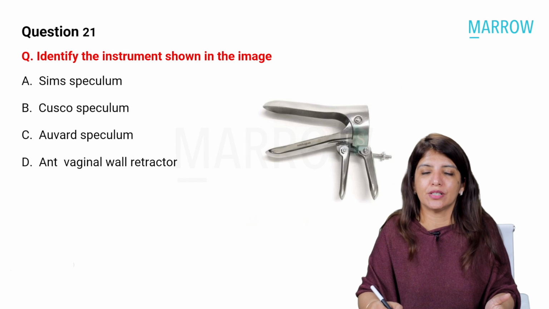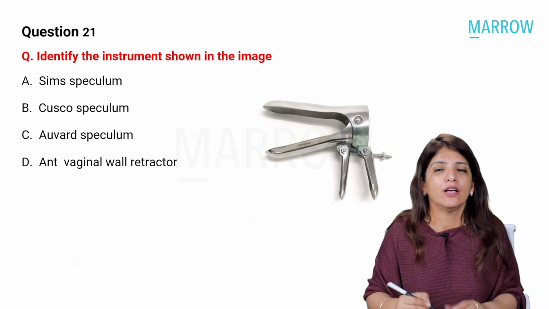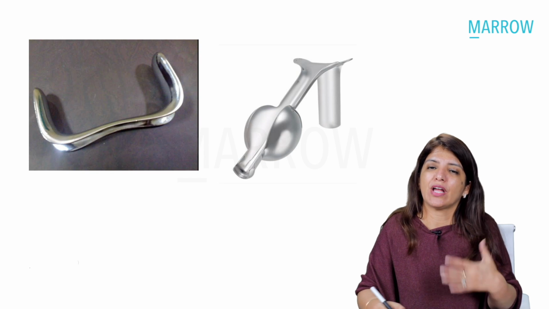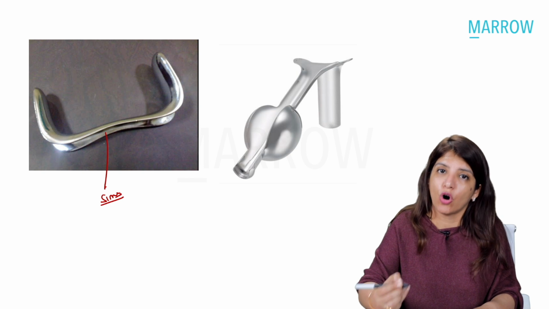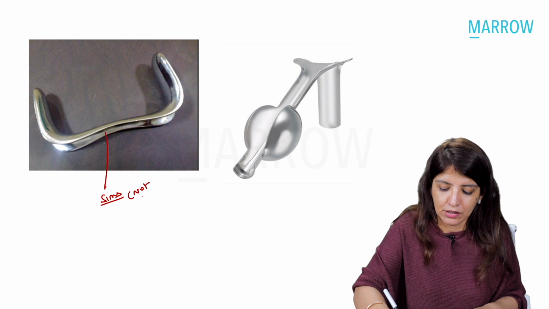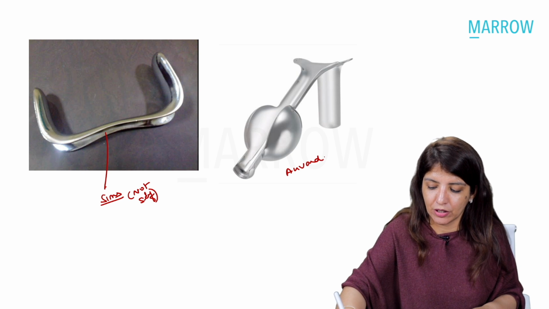Identify the instrument shown in the image. This is very simple, that the instrument is a Cusco's self-retaining speculum. Now, apart from that, we have two more speculums. This over here is a Sims speculum, which is a non-self-retaining speculum. And we have Ovard speculum.